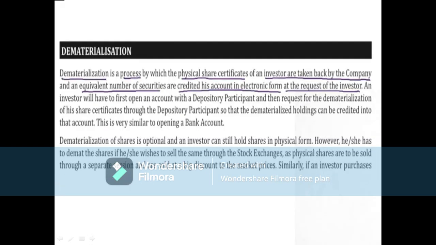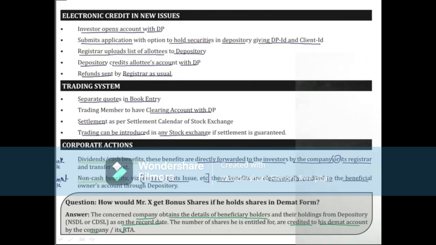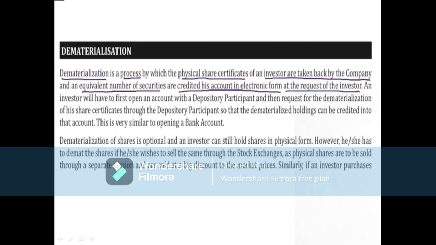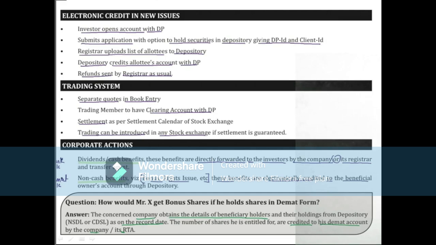If we see other aspects here, we will look at dematerialization. It is a process by which physical share certificates submitted by investors are taken back by the company, and an equivalent number of securities is credited to the investor's account. Then, electronic credit in new issues. The investor opens his account with a DP, and all this happens in electronic credit only.